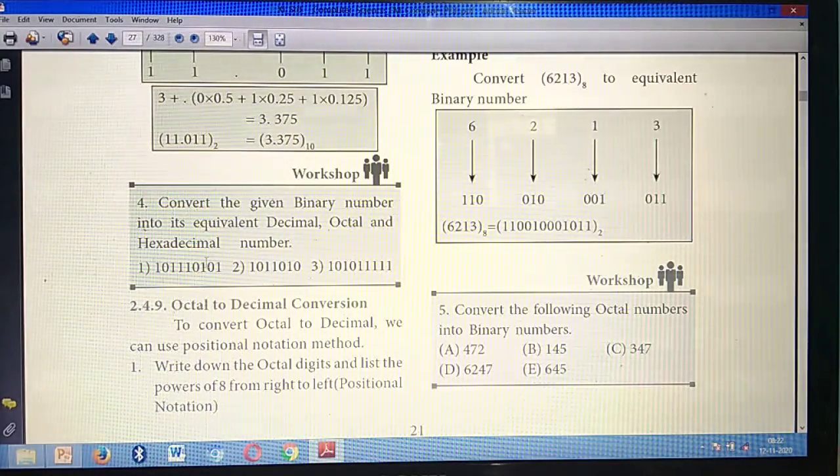So the question is same. The same question you should convert. 3 questions they have given. Same number you should convert into decimal, octal and hexadecimal. Okay, this is a homework.